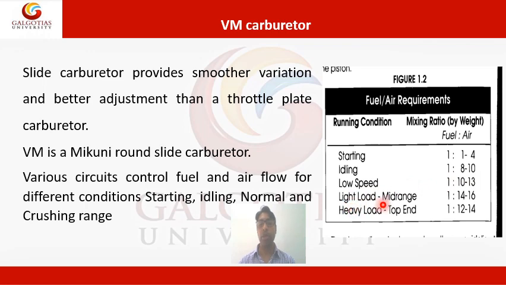In light load, 1 part of fuel and 14 to 16 parts of air. And in case of heavy load, 1 part of fuel and 12 to 14 parts of air. So this is the fuel-air requirement for different running conditions.